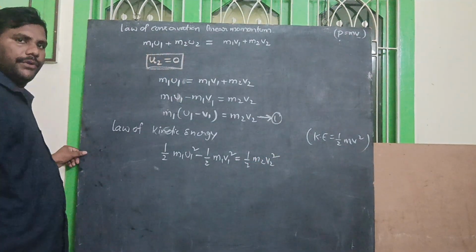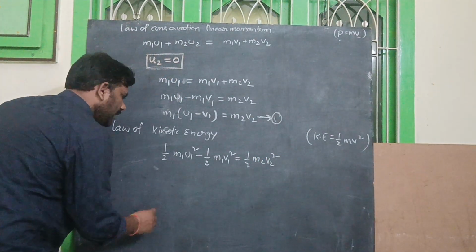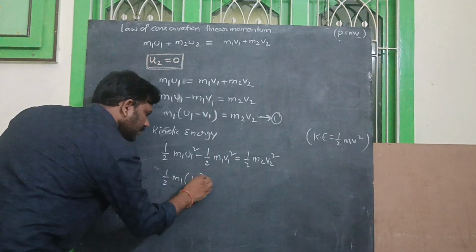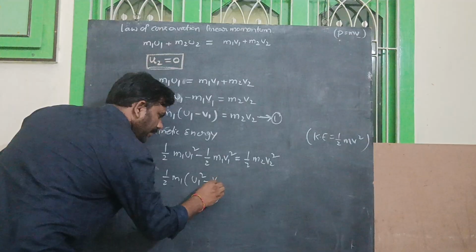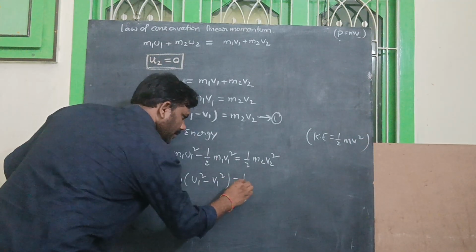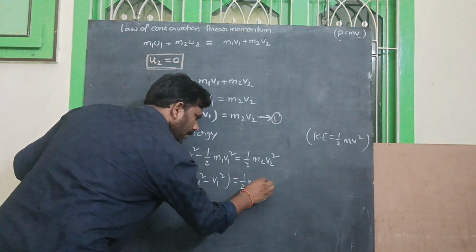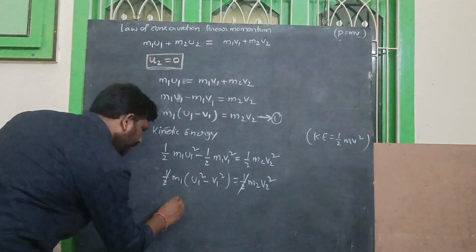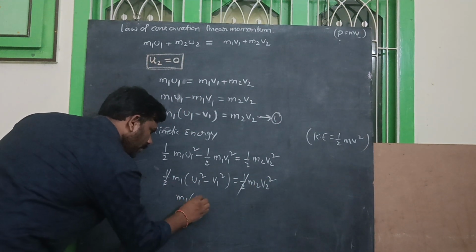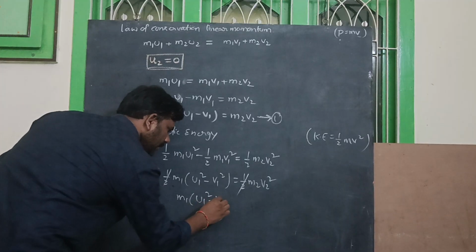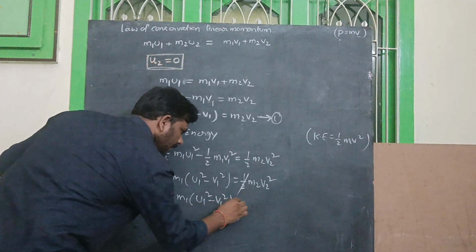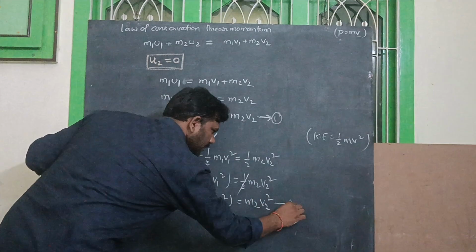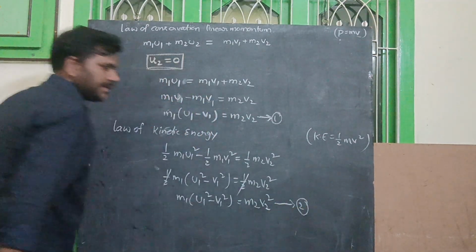Here we can take half m1 common, remaining u1 square minus v1 square, equal to half m2 v2 square. So the halves cancel, remaining m1 of u1 square minus v1 square is equal to m2 into v2 square. So this is going to be the second equation.